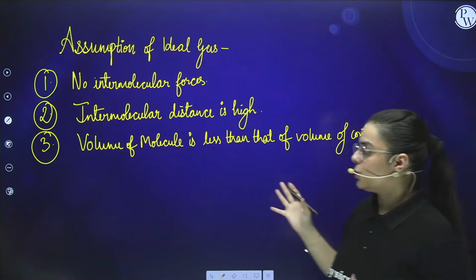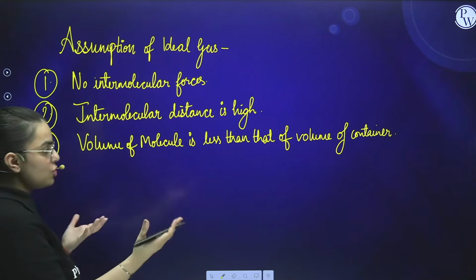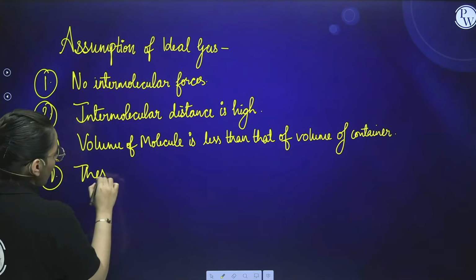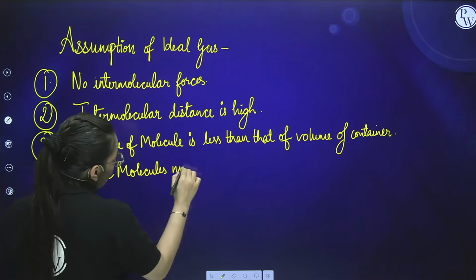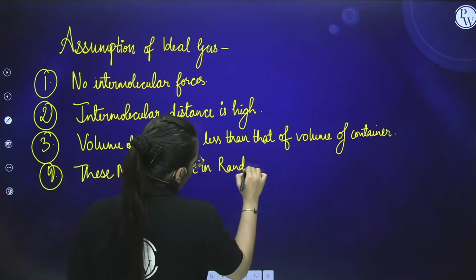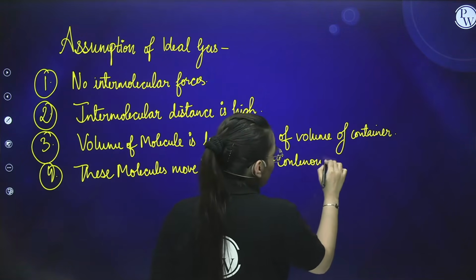Now these molecules which are present in the container basically exhibit a random, continuous motion or Brownian motion, I would say. These molecules move in random and continuous motion in a zigzag manner, okay?